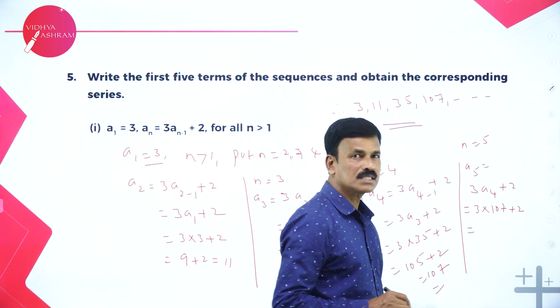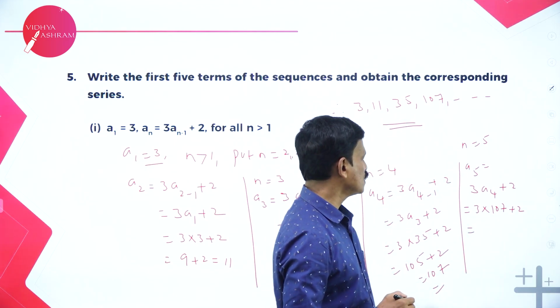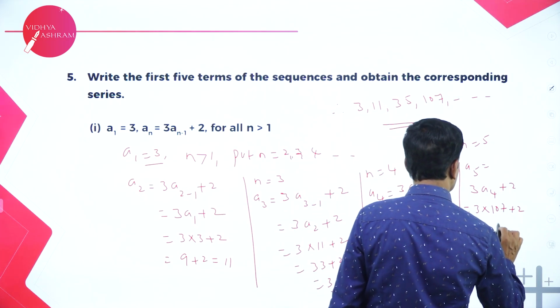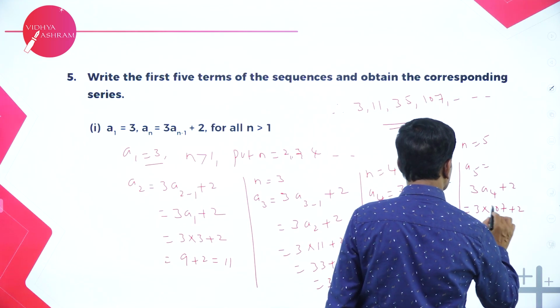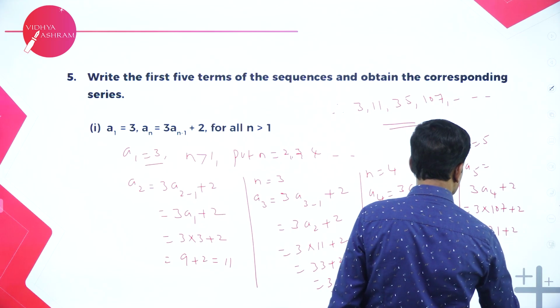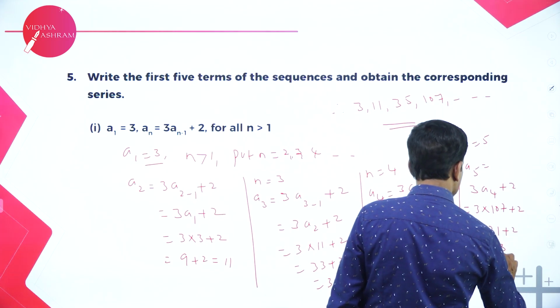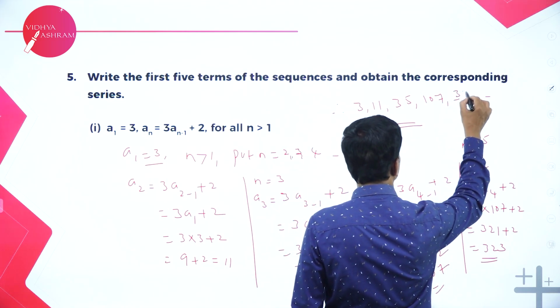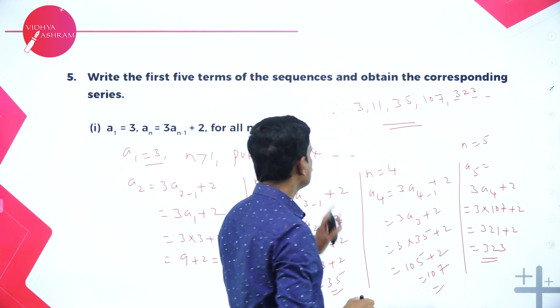If you multiply 3 into 107, 7 3s are 21, 1 and 2, 3 1s are 3, 321 plus 2, that is 323. Okay, so the next term is 323. So these are the 5 terms of the sequence.